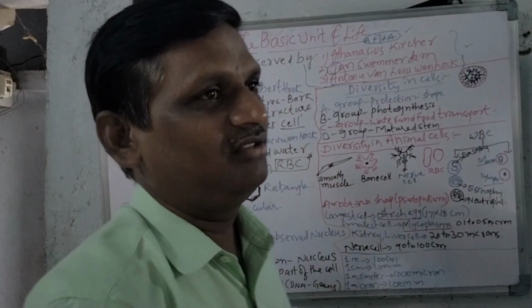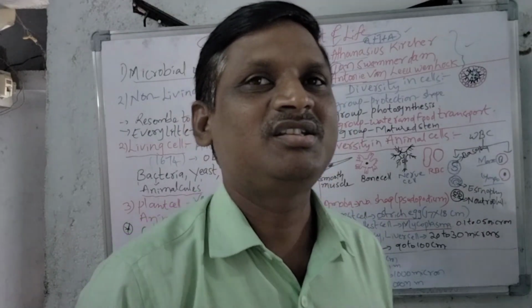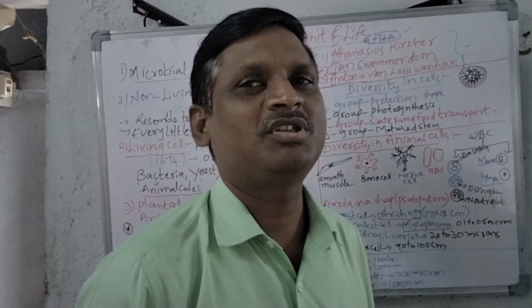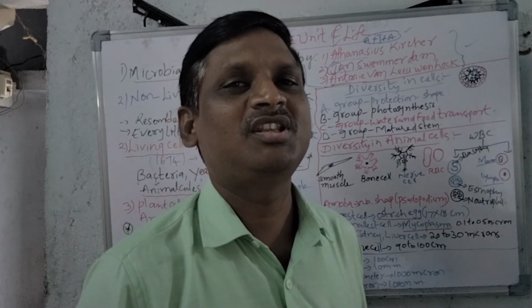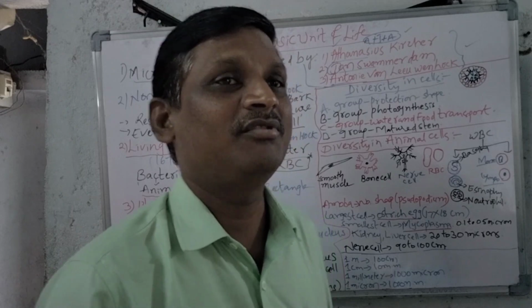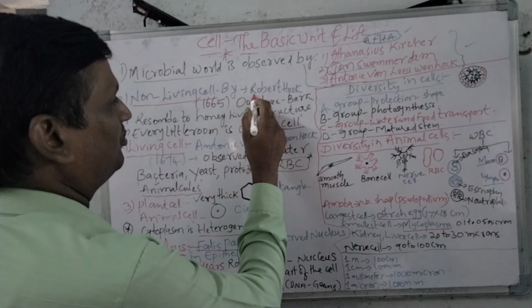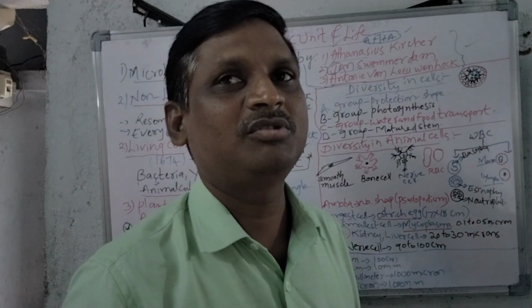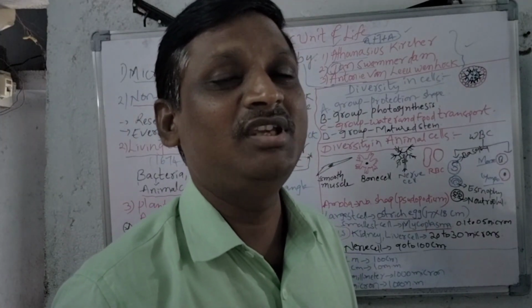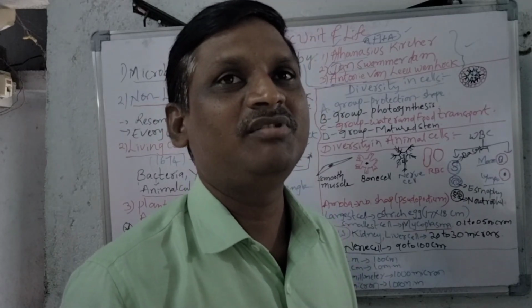Next, the first non-living cell is discovered by whom? Then we are going to study the discovery of the non-living cell. The non-living cell was discovered by Robert Hooke in the year 1665. Very most important point. The year is very important so that we can identify the living cell and the non-living cell.